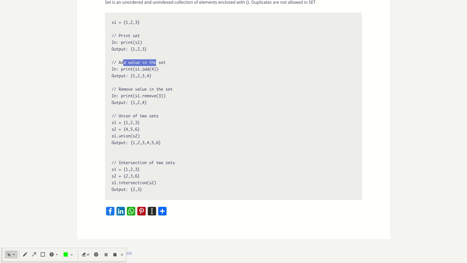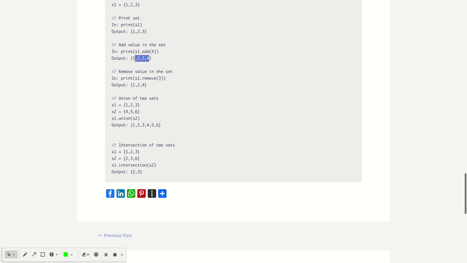It's s1.add, and then the value. I have added a new value, 4. So here is the output, 1 2 3 4. And if I want to remove some value from the set, then s1.remove and the value is 3. So it is easily removed, 1 2 and 4. So 3 is removed now.